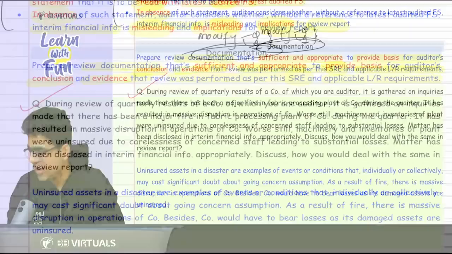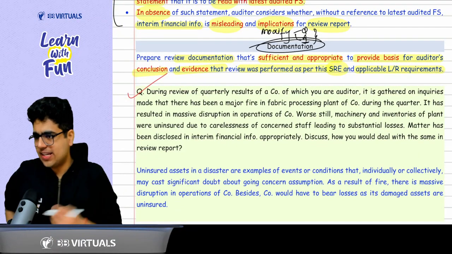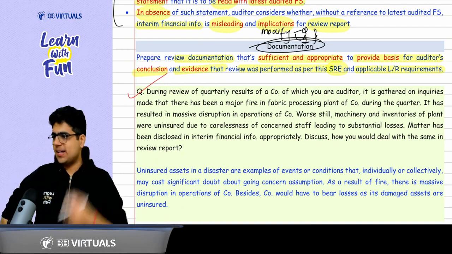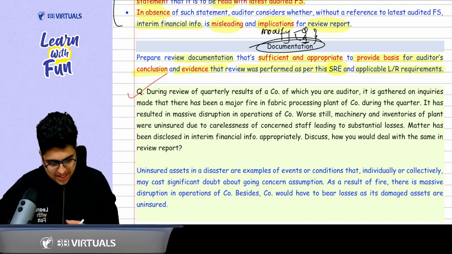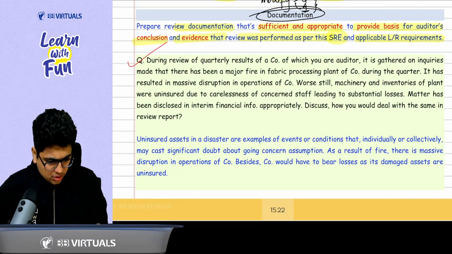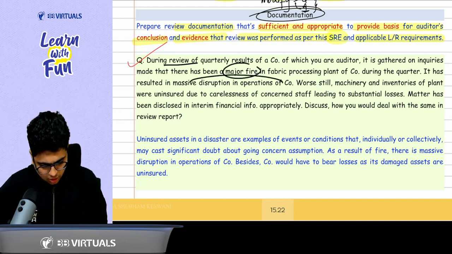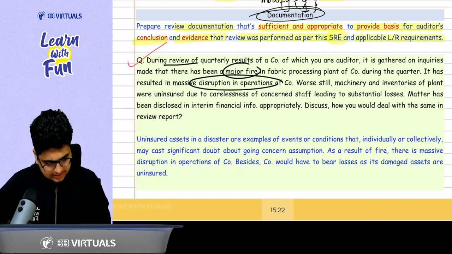Very good. Everyone is giving the right answer. Sir, EOM para. So what does the question say? During the review, you found that there is a major fire. It has affected the operations, with substantial losses.